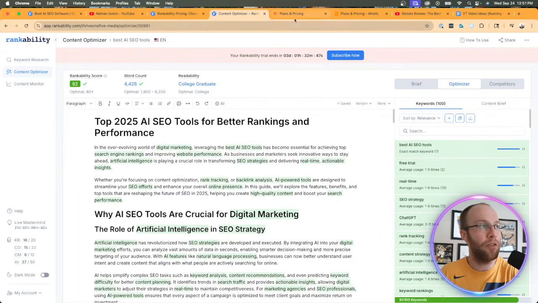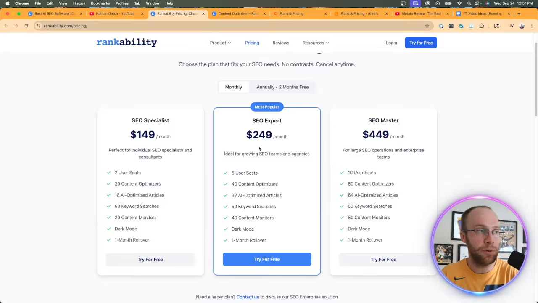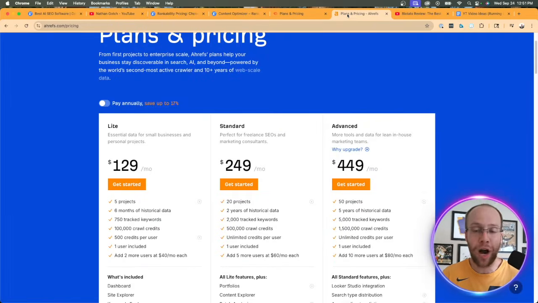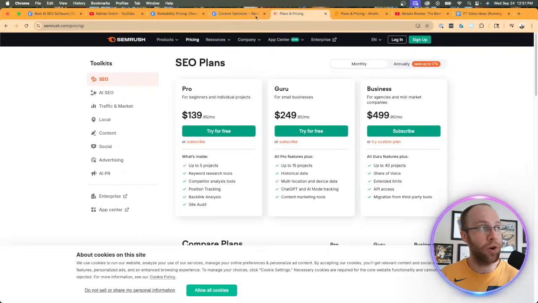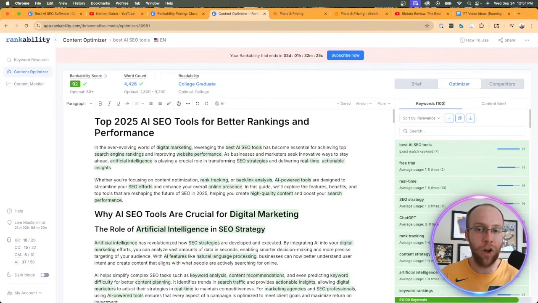I just wanted to call that out as I'm comparing pricing between the different tiers here. If you're doing high value SEO work and your focus is on content optimization and on-page SEO, I do think Rankability is worth it. Versus doing just basic keyword research or basic competitor analysis, you're better off with a plan with Ahrefs or SEMrush. That's just my high level overview here.